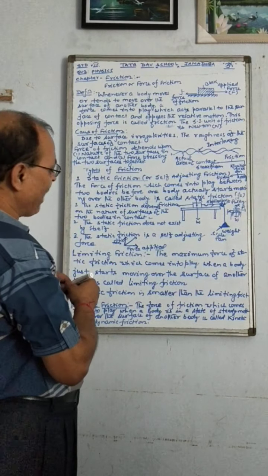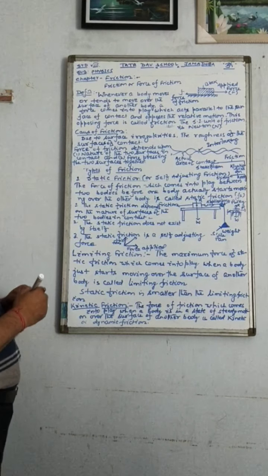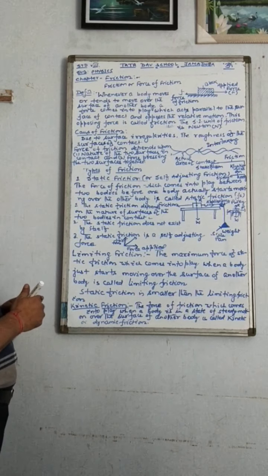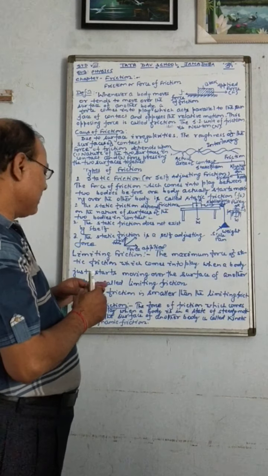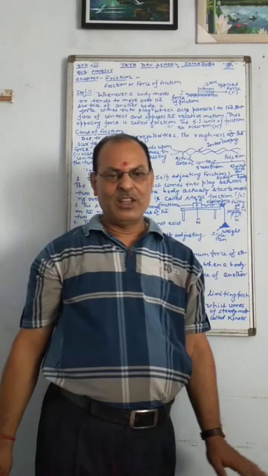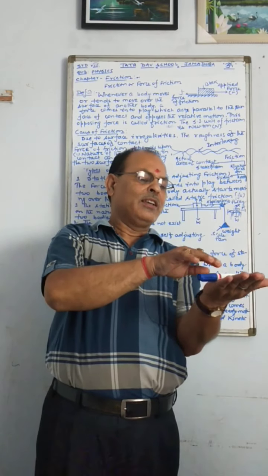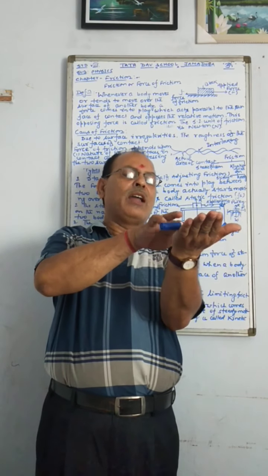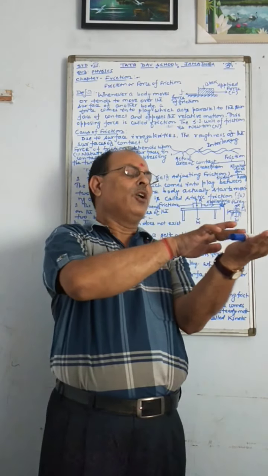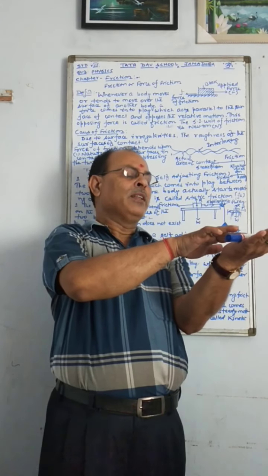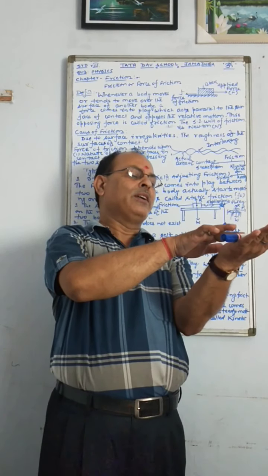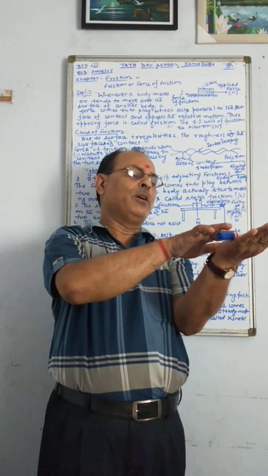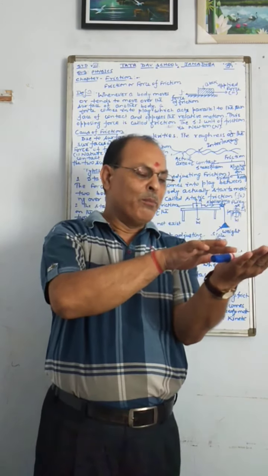And the maximum value of the static friction which comes into play when the body just starts moving over the surface of another body, that is called what now? Limiting friction. Suppose we are applying the force and the body is still not in motion, but at the maximum point the body attains, just after a little amount of force is applied the body starts moving.